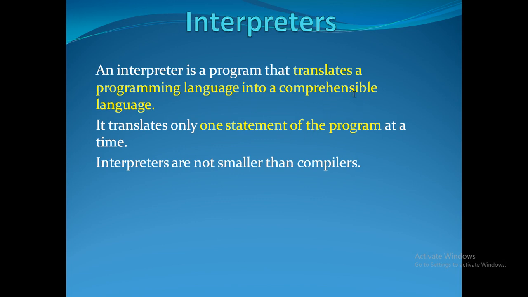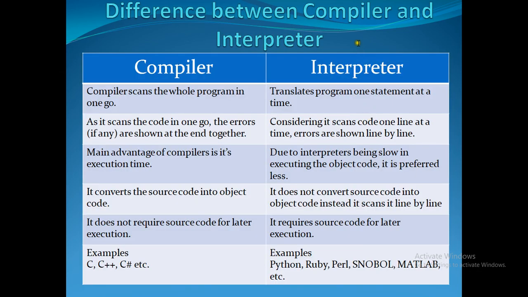That means line by line execution. It takes one statement and verifies whether an error is there. If there is no error, then it will execute. It is not smaller than a compiler. The size of the program and everything is the same, but it takes one line, one statement at a time to convert. Okay.